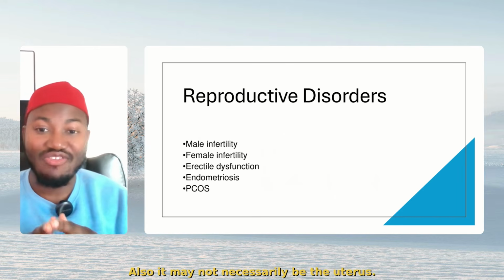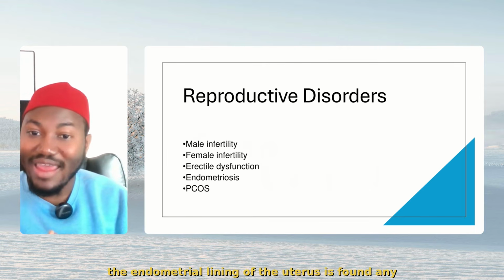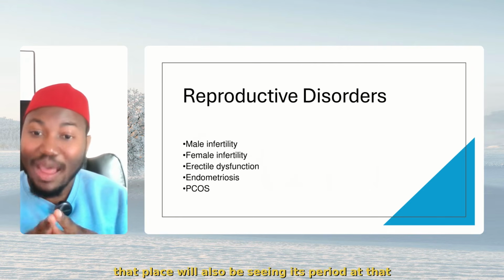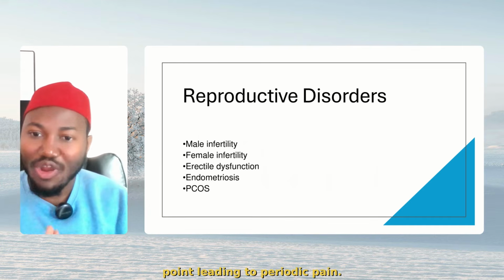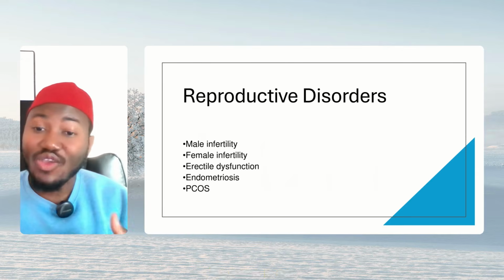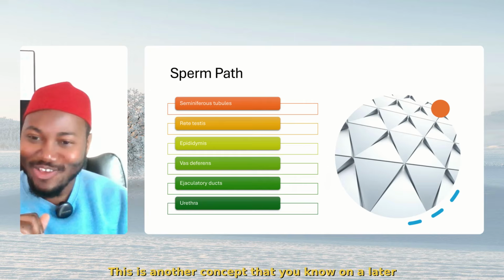Also, it may not necessarily be the uterus, it can be any other place. If the endometrial lining of the uterus is found any other place, that place will also be seeing its period at that point, leading to periodic pain. We have PCOS, polycystic ovarian syndrome. This is another concept that you will learn on a later date.